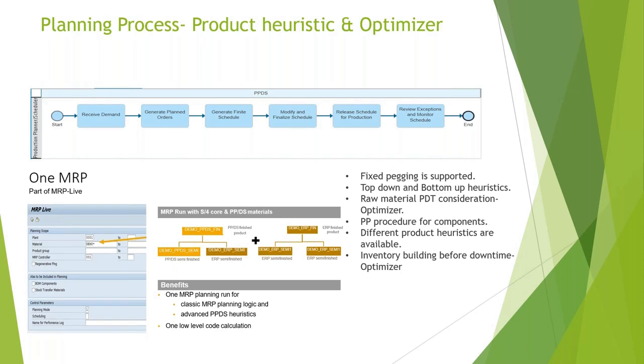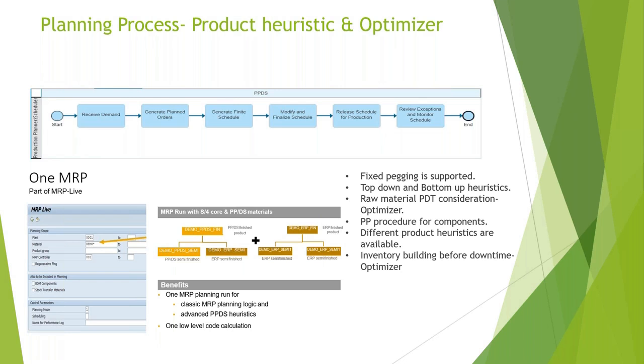In case of the dynamic pegging, the pegging will be changed as per your net planning, or whatever regenerative planning we do every day. Based on that, it can change. Then top-down and bottom-up heuristics. When we run the production planning, after the production planning, you have receipts created.